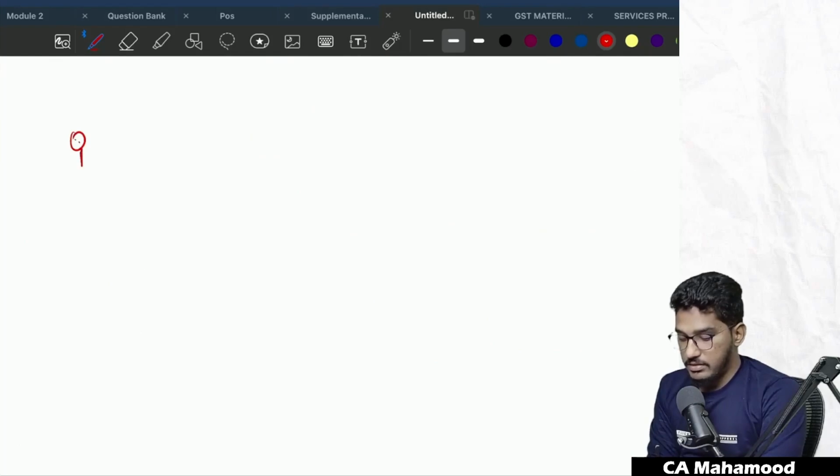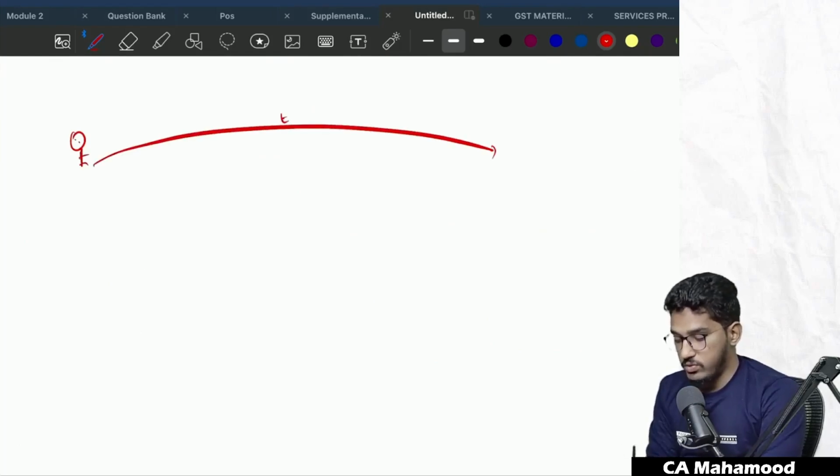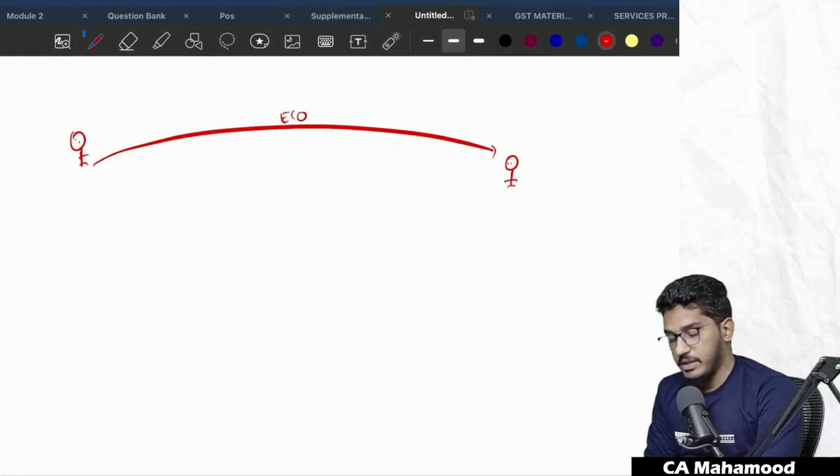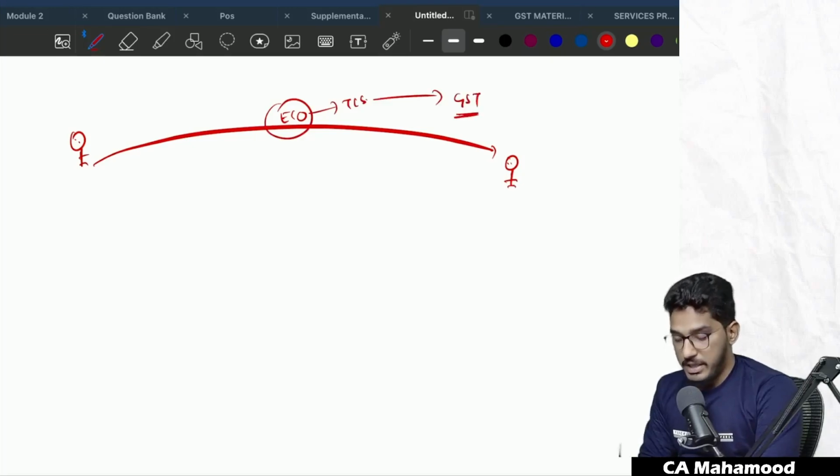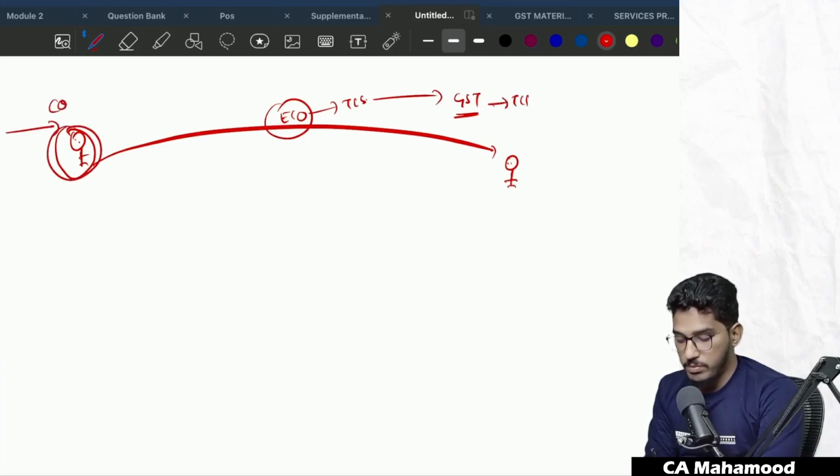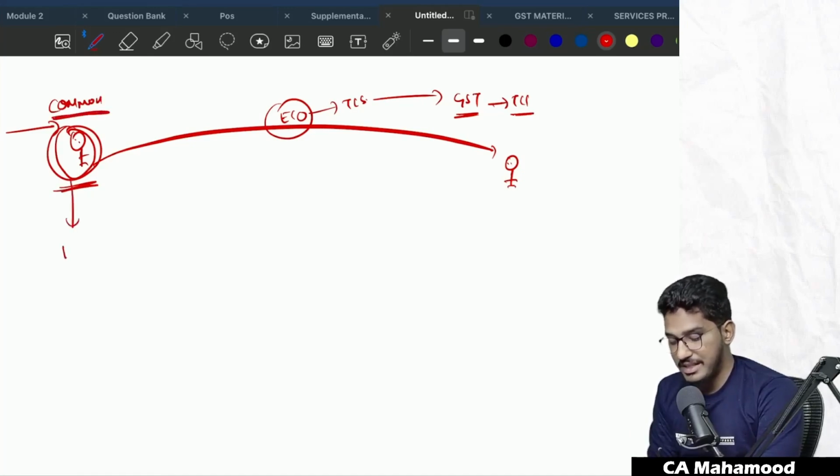See, I told that there is a supplier. He's supplying goods through e-commerce operator to the recipient. I told e-commerce operator is required to collect TCS. The TCS, what he will do, he will pay it with the GST department, mentioning the GSTN number of the supplier. And whatever TCS that has been deposited against this supplier will be reflected in his common portal. When the supplier logs into his common portal, GST portal, whatever TCS that has been deducted against this person will be reflected in the common portal. He can take that as a credit in the electronic cash ledger. Now, earlier what used to happen is, earlier they told only registered person.